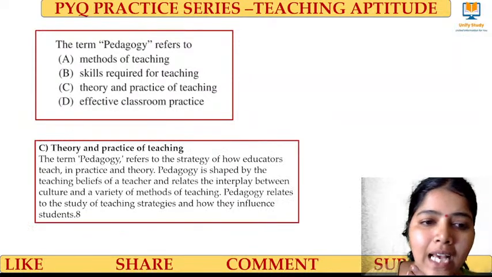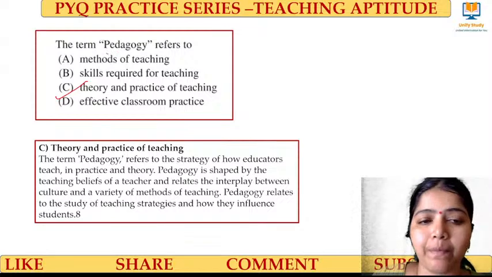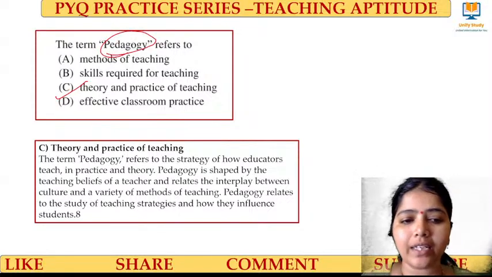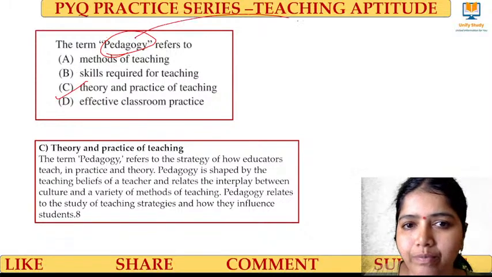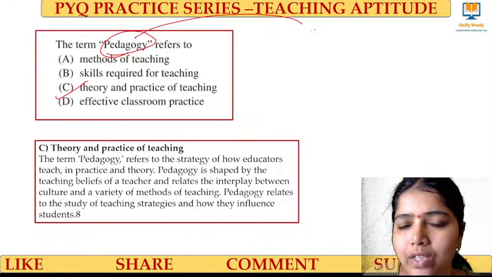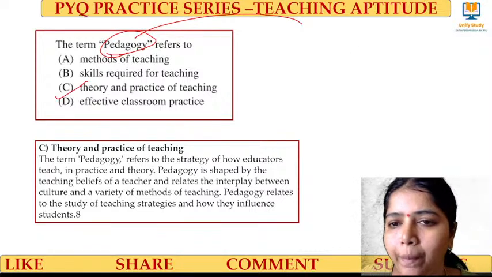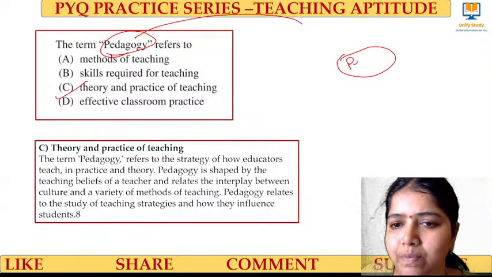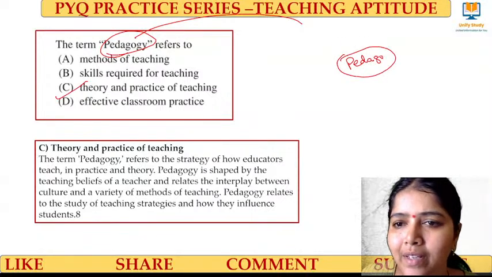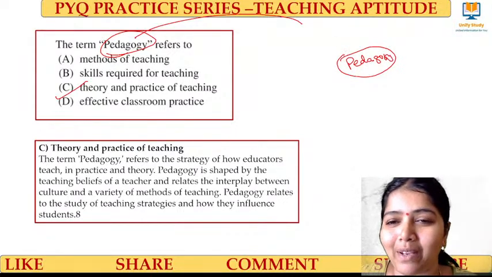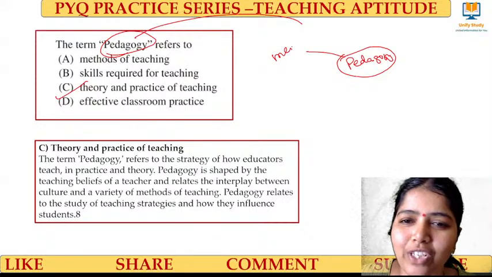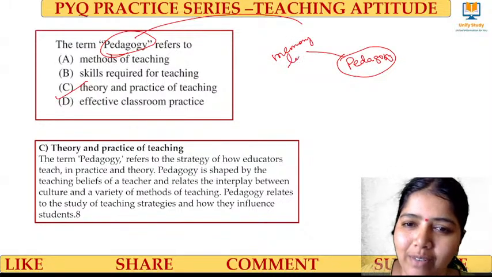The right answer is theory and practice of learning. See, pedagogy, when we say it, is a basic level of teaching students, right? In terms of memory level. There are the keywords. If you are doing your pedagogy, just have this map in your mind. That's called mind mapping. What the level of teaching will be in terms of memory level.